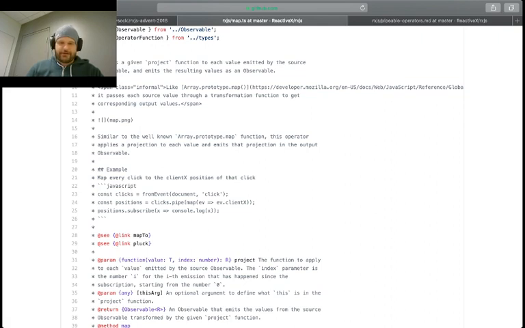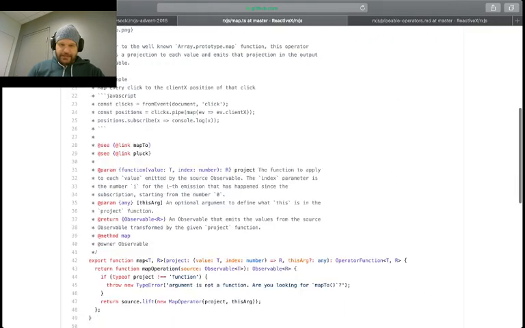People say that Rx can have a steep learning curve, and one of the responses I usually have is, hey, you understand programming with arrays. How are observables that much different, other than the fact that these are an infinite number of values, unlike an array, and that you can transform them and filter them just as you would with the static data in an array.